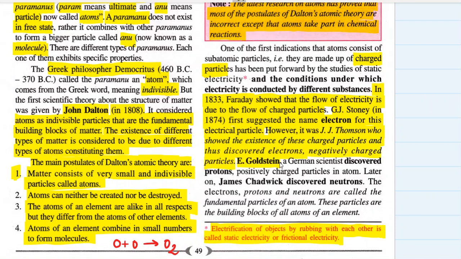E. Goldstein, a German scientist, discovered protons, the positively charged particles in an atom. Later, James Chadwick discovered neutrons. The electrons, protons, and neutrons are called the fundamental or subatomic particles of an atom, and these particles are the building blocks of all atoms of an element.